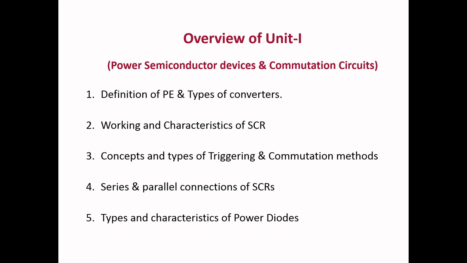In this lecture, we are going to discuss the complete first unit in the Power Electronics subject, that is power semiconductor devices and commutation circuits. These are the major concepts we are going to concentrate on. First is the definition of power electronics and types of power converters. Second is the working and characteristics of SCRs, and third is the concept and types of triggering and commutation methods. Fourth is series and parallel connections of SCR, and finally types and characteristics of power diodes. These are the major concepts in the first unit in power electronics. Now we are going to discuss each and every topic in detail.